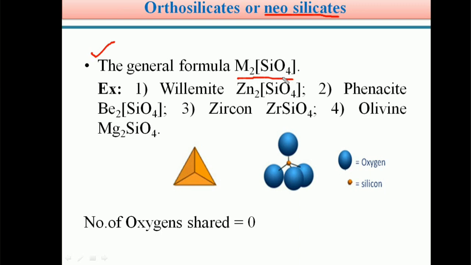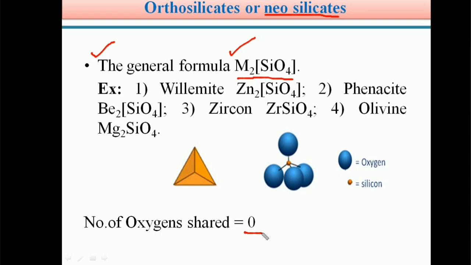M2SiO4. Here this M represents a divalent metal ion. Therefore, the general formula for orthosilicates is M2SiO4. Students, in place of M, we take a divalent metal ion. In the case of orthosilicates, the number of oxygens shared between adjacent silicon atoms is 0. So there is no sharing of oxygen atoms between adjacent silicons.